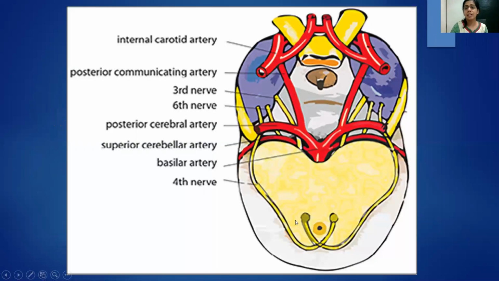So this is a diagram showing. If you see, it's going right dorsally in the midbrain. It is crossing, then running alongside the third nerve, entering the cavernous sinus.